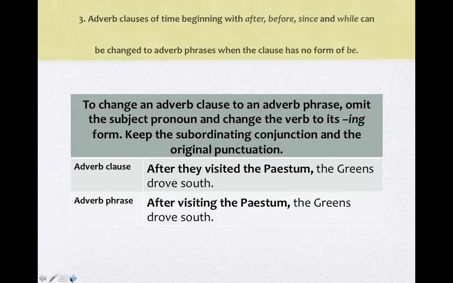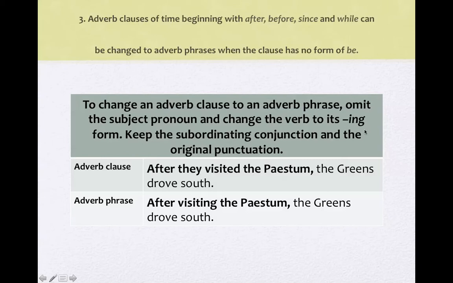Okay. Adverb clauses of time beginning with after, before, since, and while can be changed to adverb phrases when the clause has no form of be. And to change an adverb clause to an adverb phrase, omit the subject pronoun and change the verb to its ing form.